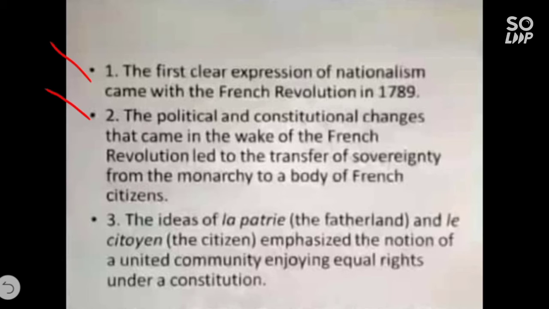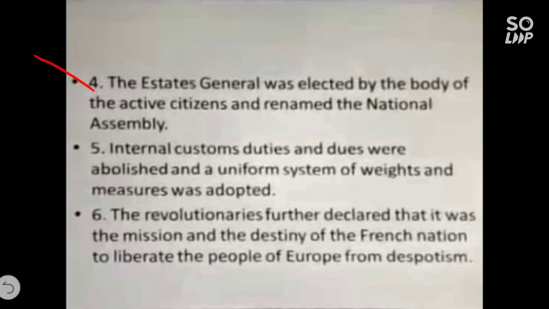If you see the third point, the idea of la patrie, which I had explained in the previous slide, means the fatherland. It is a French word. Then le citoyen, the citizen, emphasized the notion of a united community enjoying equal rights under a constitution. Means enjoying equal rights under a constitution means all people should be treated equally and should be equal in the eyes of law.